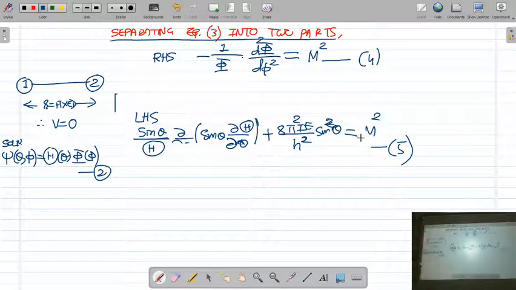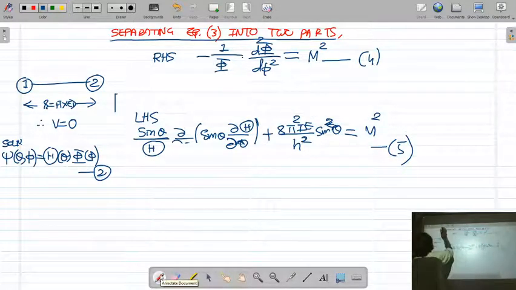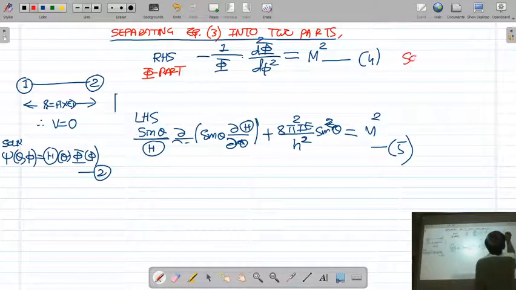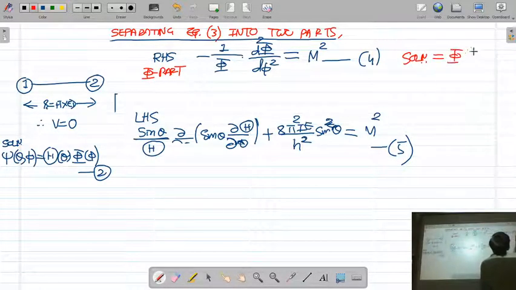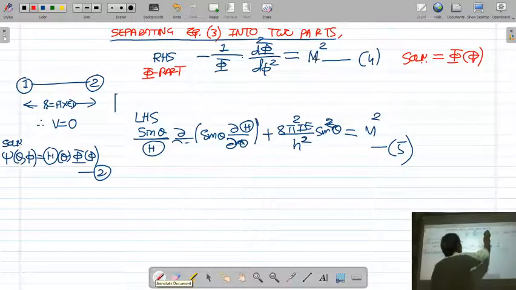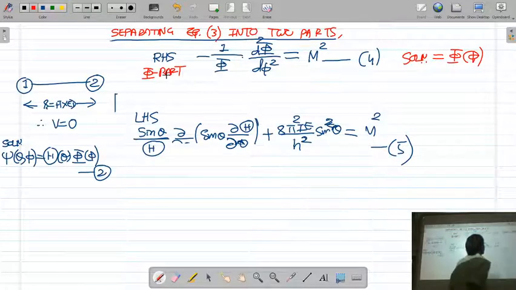Now you can see that equation 4 depends only on phi coordinate. So you can say that it is phi part of the Schrodinger equation. If you solve that equation, you will get the solution phi. Equation 4, which is minus 1 upon phi d square phi upon d phi square equal to m square, depends only on phi coordinate, so it is called phi part of the Schrodinger equation, and if you solve that equation you will get the solution phi.